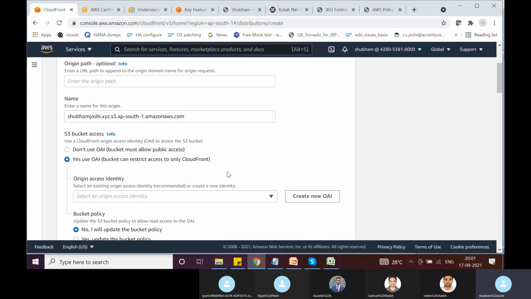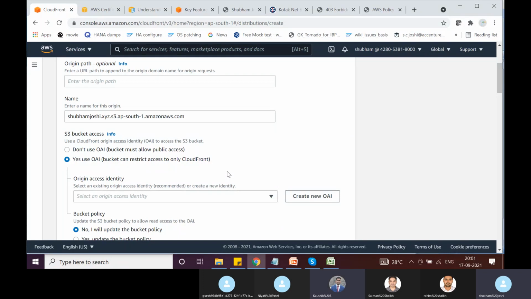So what we have to do is we have to allow CloudFront to be able to download objects. Okay, and how can we allow? There are two ways. Either you keep the bucket as public, then it doesn't matter whether CloudFront is requesting that object or any other user is requesting the object. Or to make it safer, so that people do not bypass CloudFront, what you can do is keep the bucket private, and you create an origin access identity.